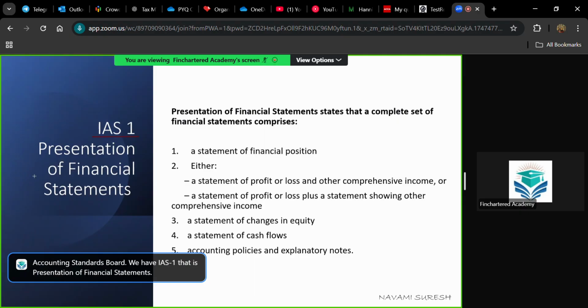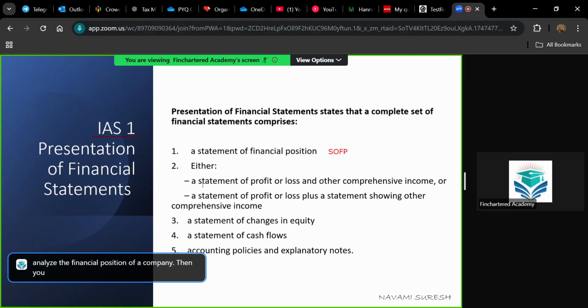there are 5 financial statements, and each of them has a predetermined format that you need to keep. Even if there is a slight change, it is not a big issue. But you have a basic structure, a basic format laid down by the IASB as per IAS 1. The first statement is the statement of financial position. We can call it SOFP. That is the most important statement which helps you to analyze the financial position of a company.